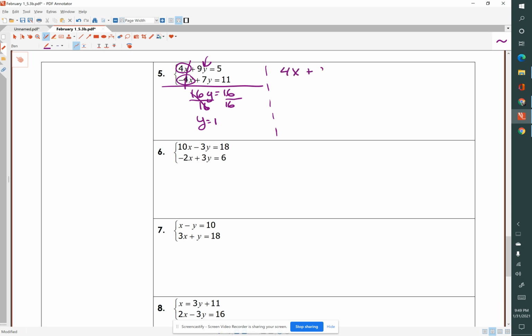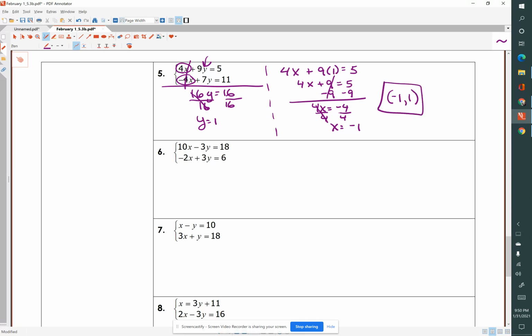4x plus 9 times 1 equals 5. So that's 4x plus 9 times 1 is 9. I will subtract 9 from each side. 4x equals negative 4. And of course, when I divide both sides by 4, x equals negative 1. So our ordered pair is negative 1, 1.